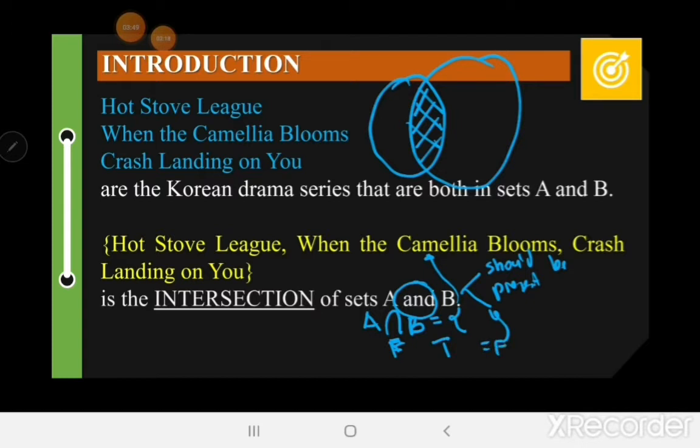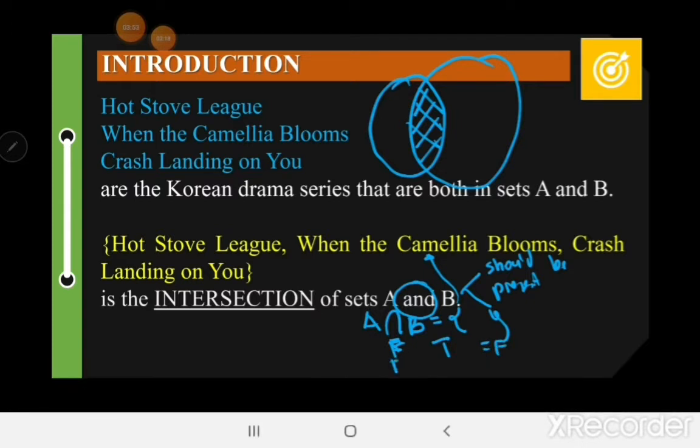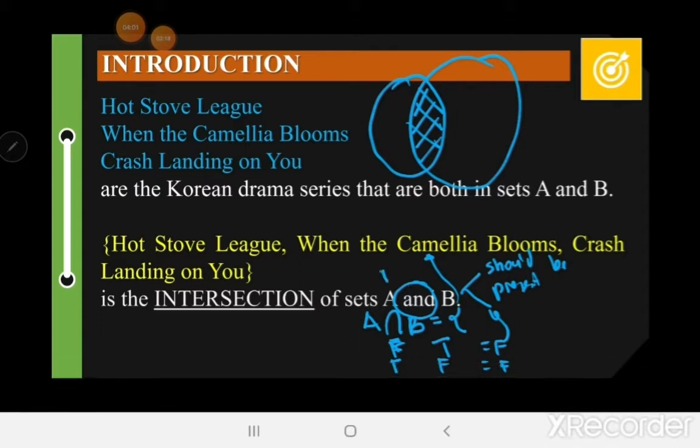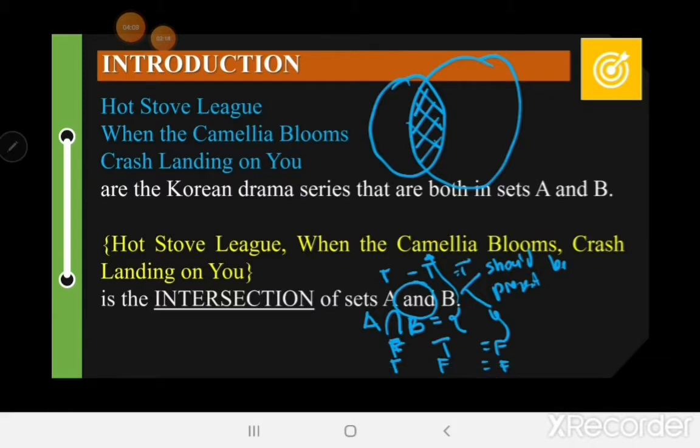They are not intersected. But when both of them are true, which means these elements can be seen in both of them, therefore it is also true. Okay?